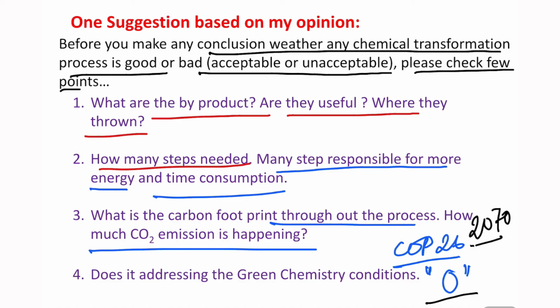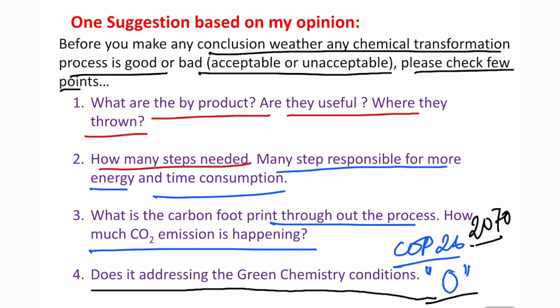So it's a very tough job, economic growth but less CO2 emission, and that's the point of science and technology. So we must be very careful before we select any particular step. Our environment is the most important thing to us, so we need to ask this question: does it address the green chemistry conditions or not? If yes, follow. If no, then it is better to avoid.